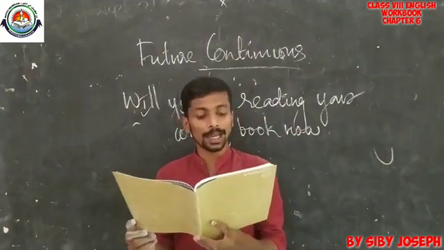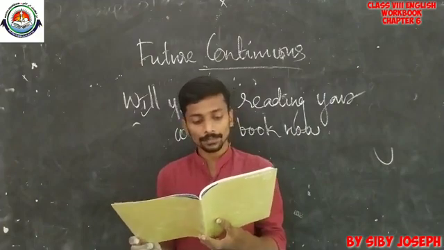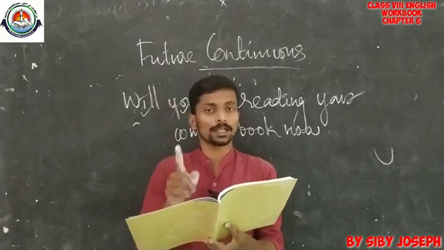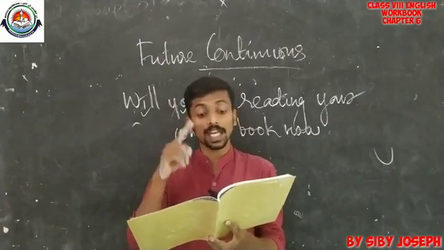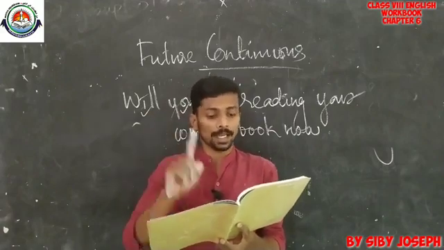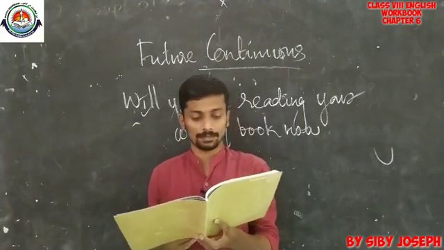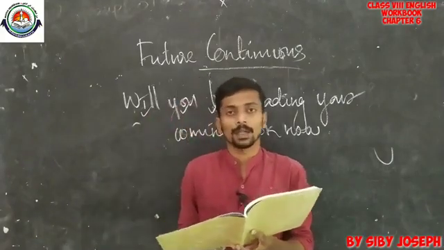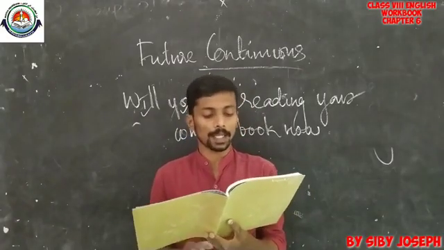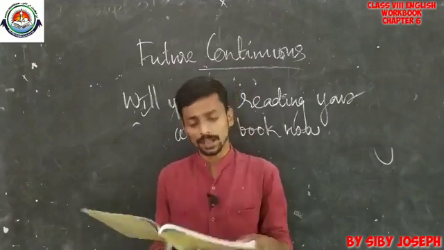Look at the second one. The train collided with a stationary engine. Yeah, stationary is the right one there. The train collided with a stationary means the second one is the right one, but we are asked to note the incorrect one. Incorrect one is stationery, the first one. Stationery means some items. So the first one is actually the incorrect one here. So similarly you have to mark the remaining incorrect ones also.